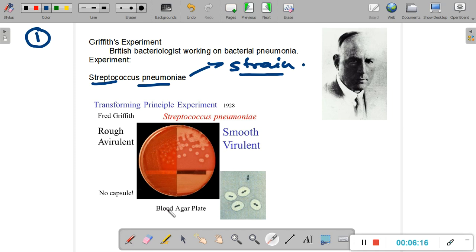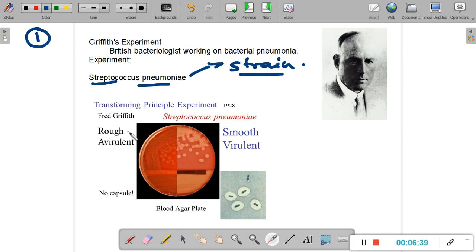So in this particular plate, this is called a blood agar plate, which means it has a nutrient medium inside, agar. Now agar is a solidifying substance. You can imagine it's something like a jelly inside which we have a variety of nutrients, and one of those nutrients is blood, and that's why it's called the blood agar plate. Now this particular material, blood agar, supports the growth of Streptococcus pneumoniae, various strains.